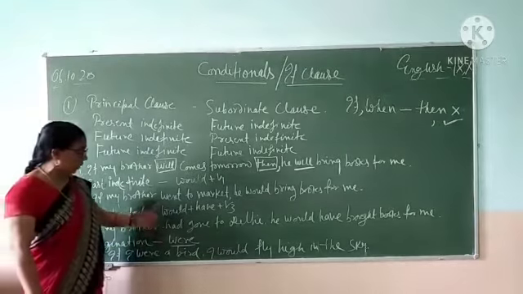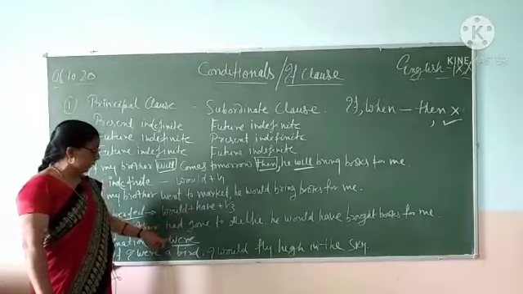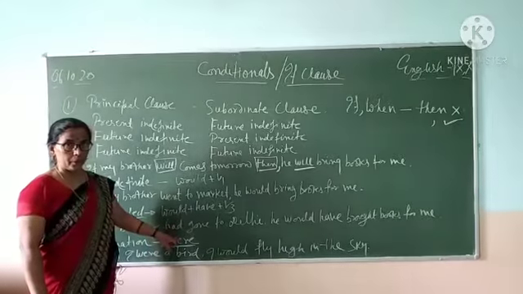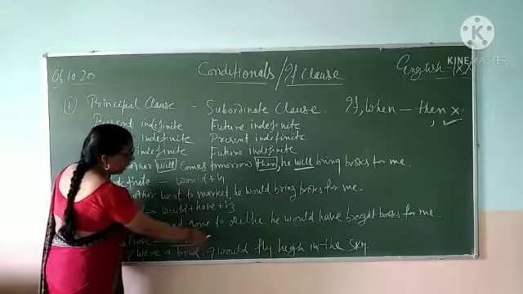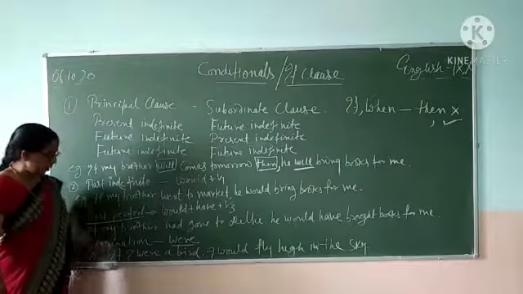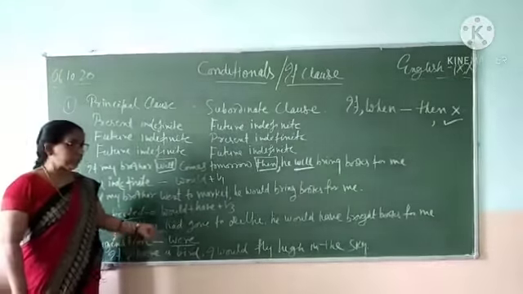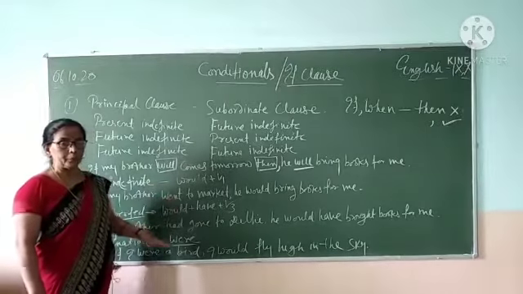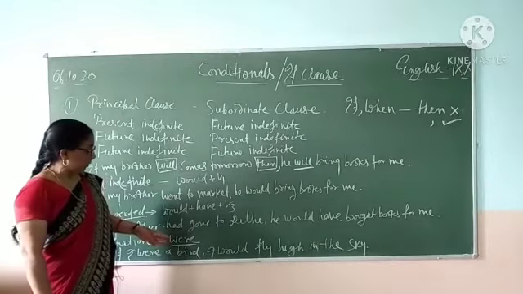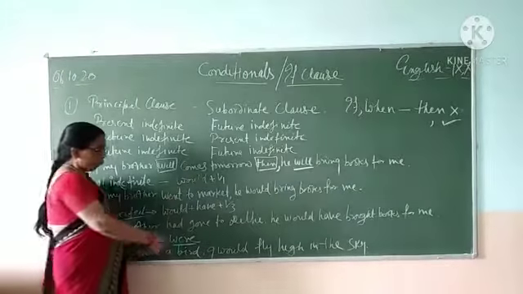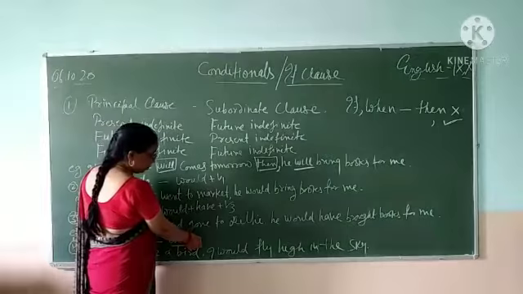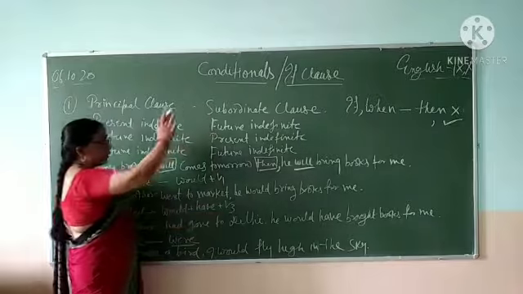It will take only were and no other verb can be used here. For example, if I were a bird, I would fly high in the sky. If I were a bird, if she were a bird, if they were a bird, whether the subject is singular or plural, were will be used in subordinate clause.